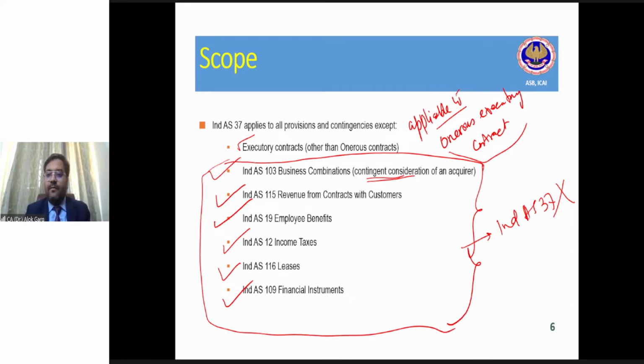For example, the company will say, no, I don't have to pay this amount, I should not create a provision. But as an auditor, you have to say that, boss, this has become your onerous executory contract, onerous contract, and you have to create a provision. So we will be discussing the concept of onerous provision, onerous contract in detail. Don't worry about that.